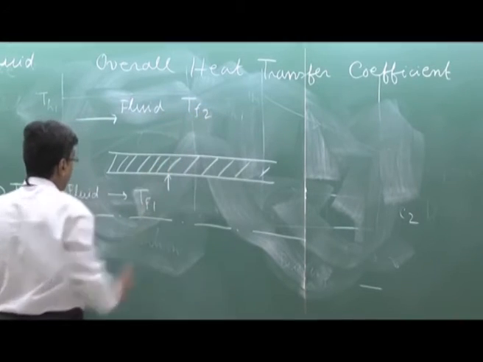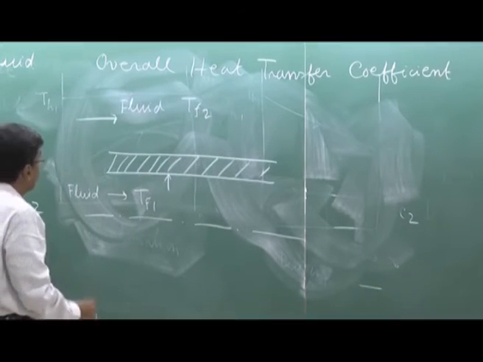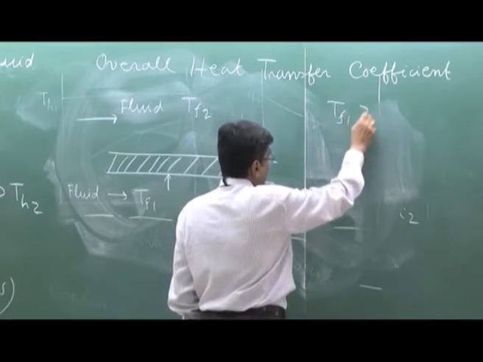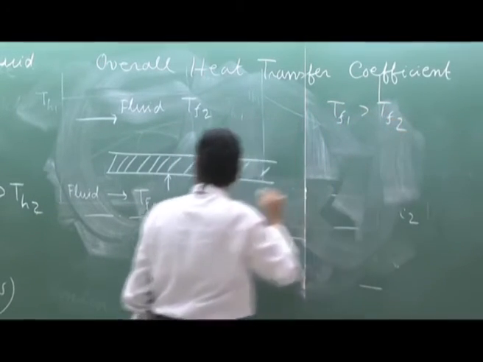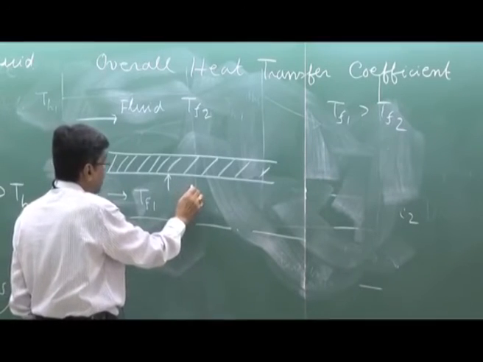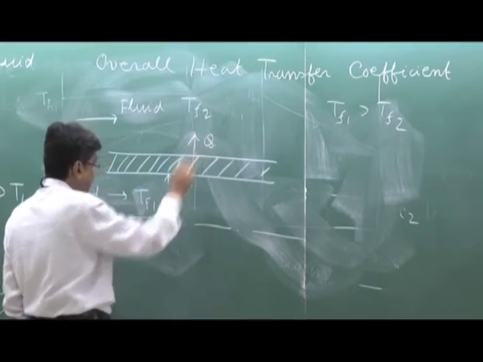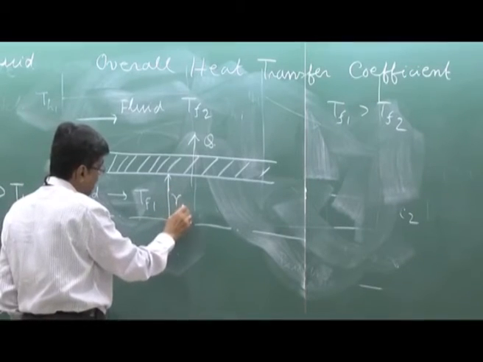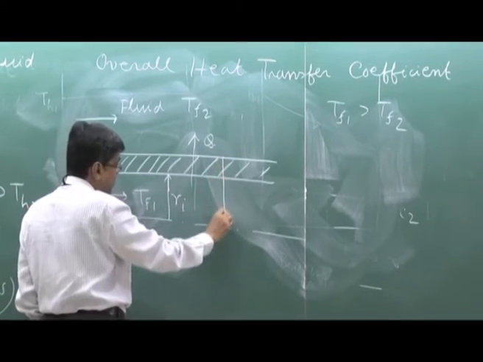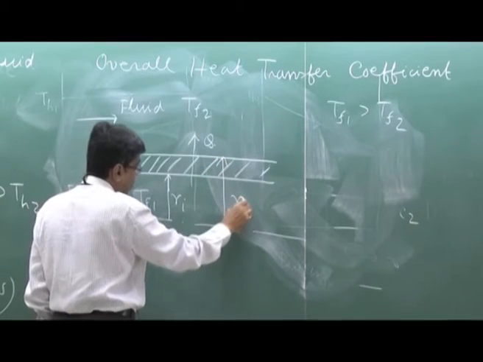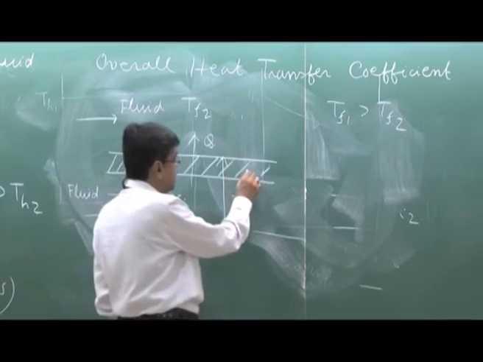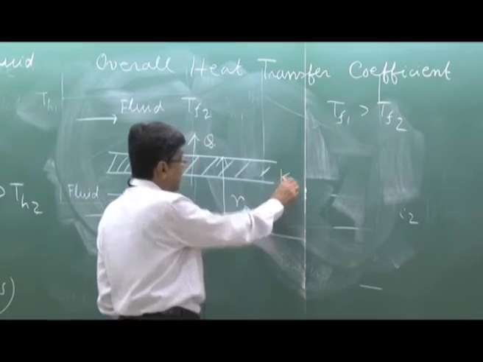If we consider that TF1 is greater than TF2, heat is therefore flowing in this direction, Q. This is the inner radius Ri, and this is the outer radius Ro, so Ro minus Ri is the thickness, and the thermal conductivity of this solid material is K.